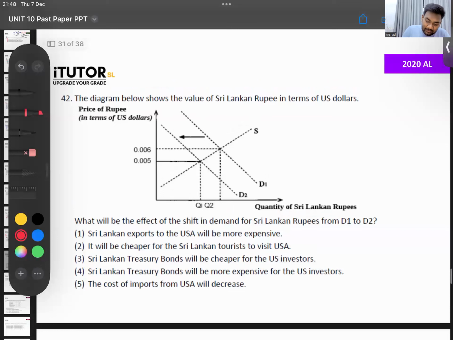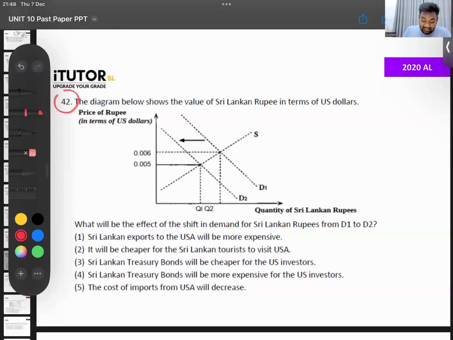Question 42. Okay, interesting question. We'll see. The diagram below shows the value of the Sri Lankan rupee in terms of the dollar. Direct quotation, indirect quotation. Just look at the diagram and tell me. Is this the direct quotation diagram or the indirect quotation diagram? This is the indirect. No, they have given 1 rupee equals how much in dollars? They have given the decimals. Remember, we drew all these diagrams.